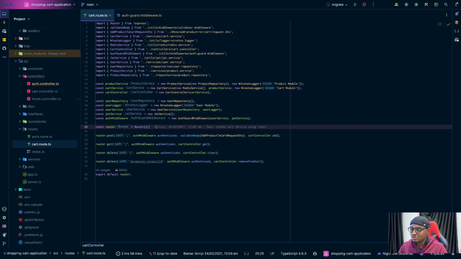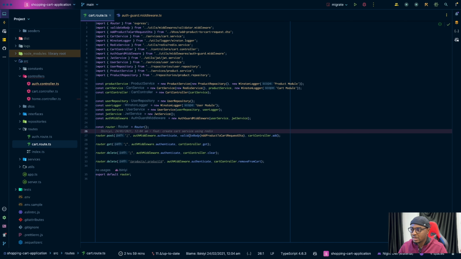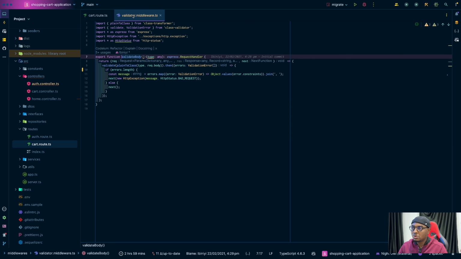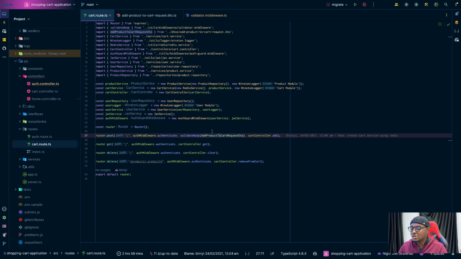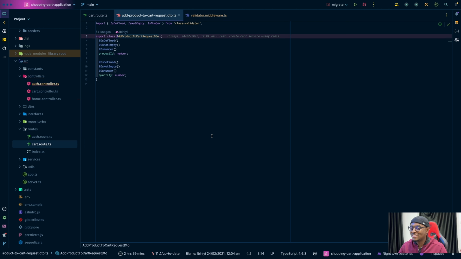Oh yes, I was going to show you guys the validation, right? You can see that all we are doing for this validation is calling this validator middleware, and then I passed a class. The way class validator works is that you basically create a class, and that's what I like about it. There's this structured pattern to it.